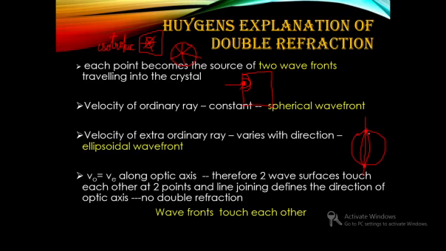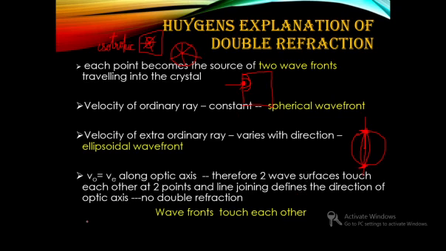This is the wavefront due to the ordinary ray and the other is due to the extraordinary ray. So whenever the light is traveling along the direction of the optic axis, with the source point here, the velocities for extraordinary and ordinary are the same. So those two surfaces will touch each other along the optic axis. Similarly, there will be a direction on the other side too. If we join the two touching points, it will be the direction of the optic axis.